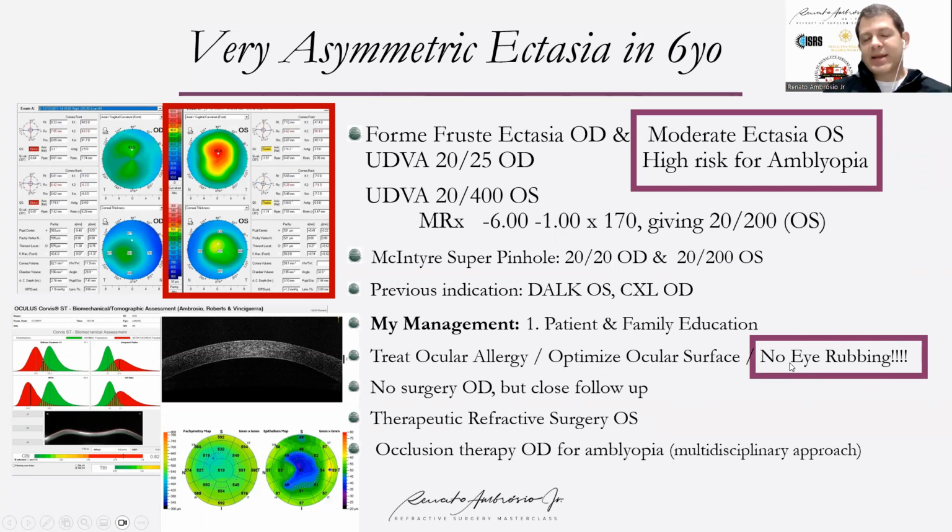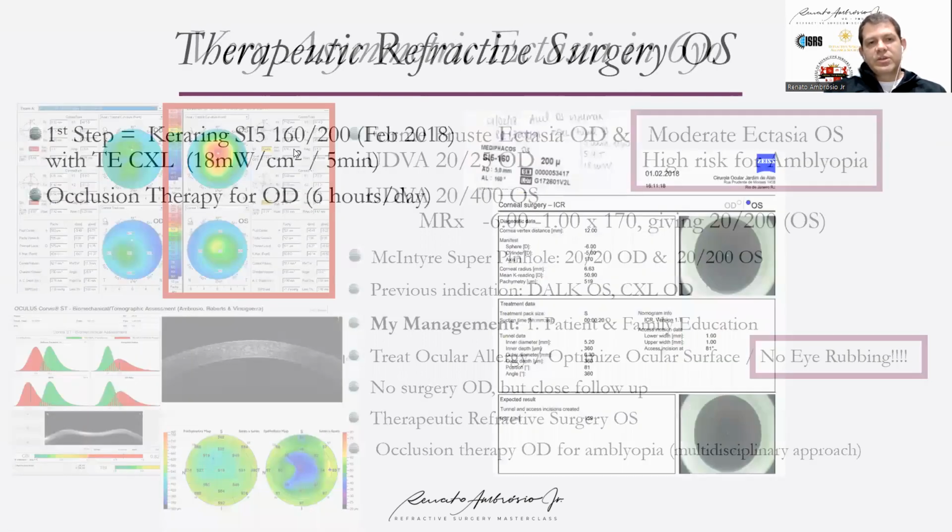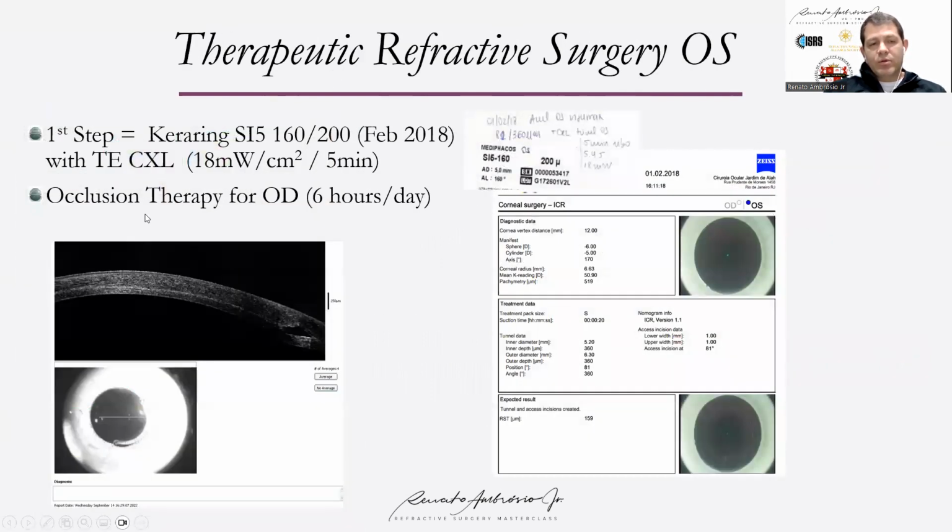It's important to stress the need: no rub, no cone. We talk about the Mangana canal, but it's not only that. It's a very important message that we have to promote. So the first procedure was epi-on cross-linking with corneal ring implantation. We do a femtosecond tunnel, implant the Keraring, and also use the riboflavin in the tunnel for doing epi-on cross-linking.